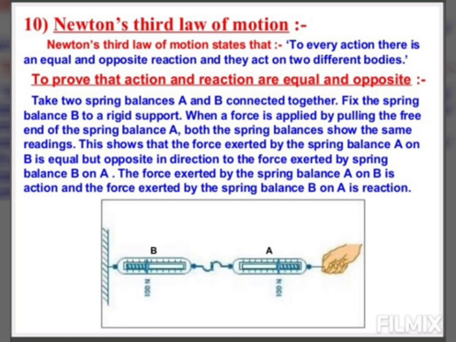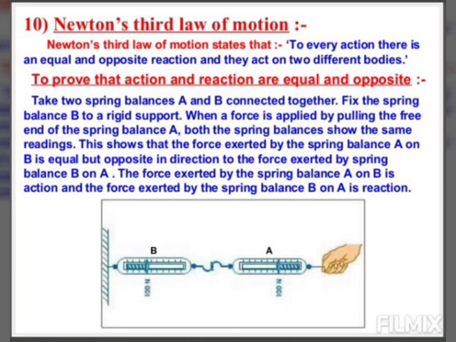Let's see an example. Suppose a box is resting on the ground. The box is exerting a downward force of its weight on the ground. The downward weight of the box is balanced by an equal upward force supplied by the ground. Now we can say that the force exerted by the weight of the box is the action, and it acts on the ground, whereas the force exerted by the ground on the box is the reaction, and it acts on the box. मीन्स जो ऊपर से लग रही है और जो नीचे से, दोनों एक दूसरे को आपस में बैलेंस कर रही हैं. तो इसका मतलब हुआ, to every action there is an equal and opposite reaction.